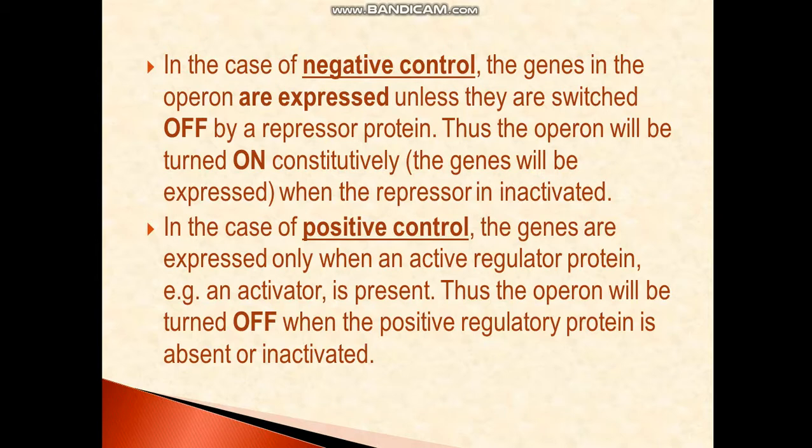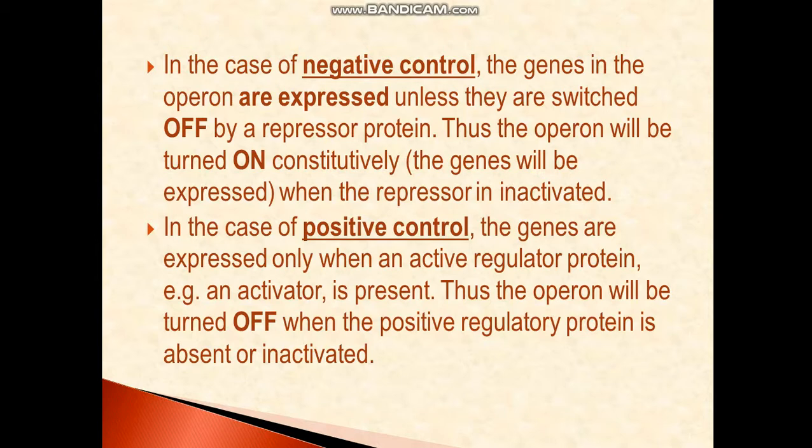Although we don't have to study this positive control in E. coli, you need to understand that in negative control the genes are continuously on and they are being switched off by the protein produced by the regulator, and when it switches off the genes we call it a repressor. While in positive control, the genes are already off, the operon will be turned off when the positive regulatory protein is absent.